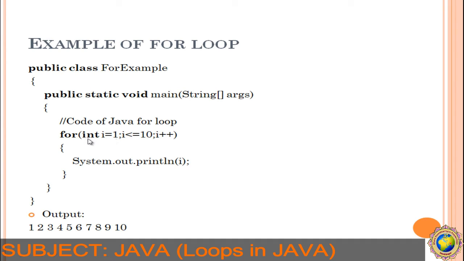In place of that we can also write i = 1, but we have to declare integer i here. So for (int i = 1; i <= 10; i++), System.out.println(i), so 1 to 10 will be printed. So this is about the for loop.